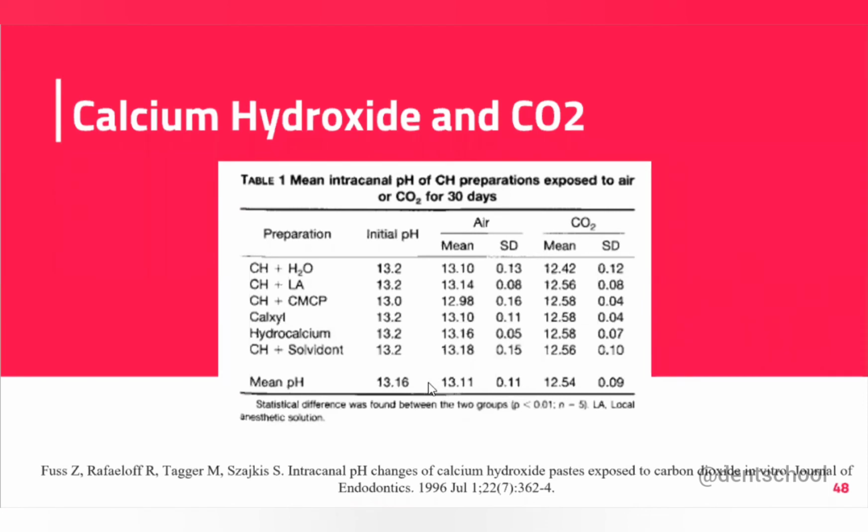Okay. This is the study you can see here. These are the different forms of calcium hydroxide, and this is the pH in normal environment, and with the carbon dioxide there was a significant decrease in pH. However, this pH was pretty good, like 12.5 is a good digit. But again, in clinical condition, it is difficult to reach even 13 to make it 12. Okay, so this is the in vitro condition. In vivo, it is an entirely different condition, and that's it. Carbon dioxide can decrease the pH of calcium hydroxide, so it reduces the effectiveness.